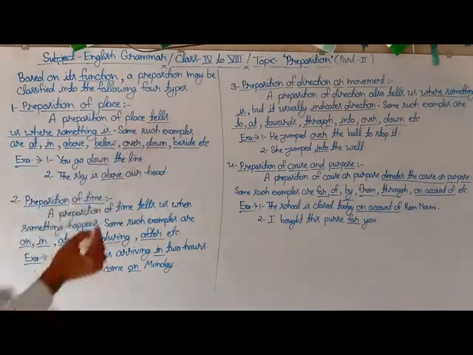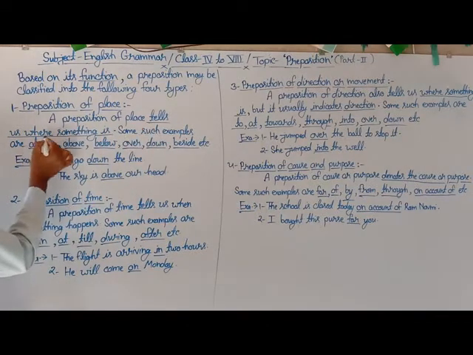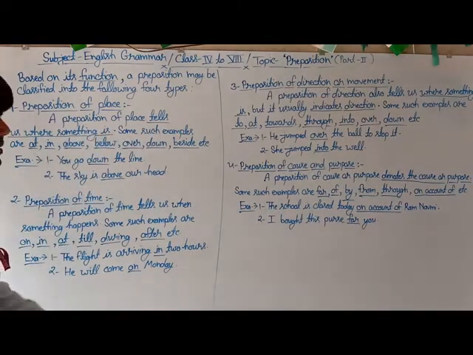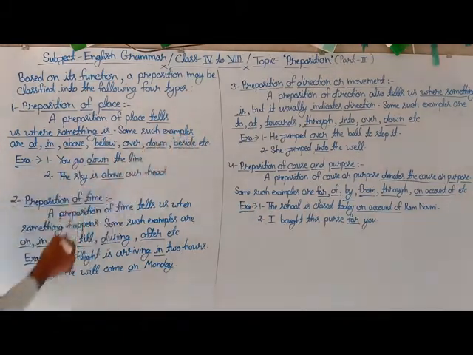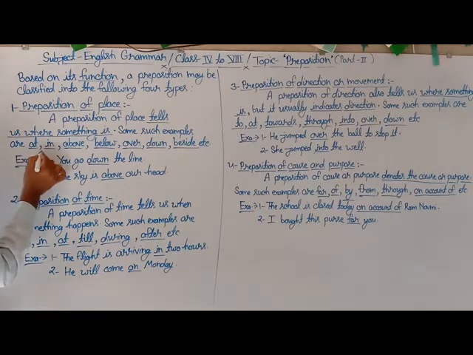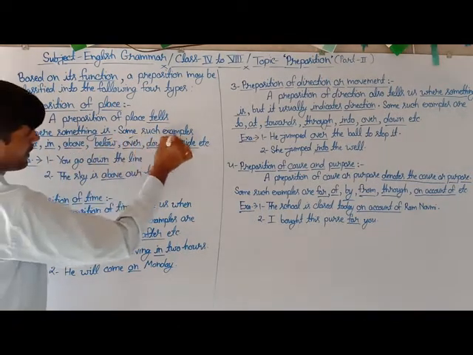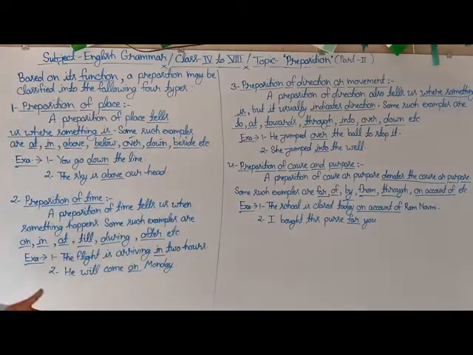You have to consider the underlined words. A preposition of place tells us where something is. Some examples of the preposition of place are at, in, above, below, over, down, beside. These are some kinds of preposition of place, and you can see some examples related to the same topic, and that is: you go down the line.